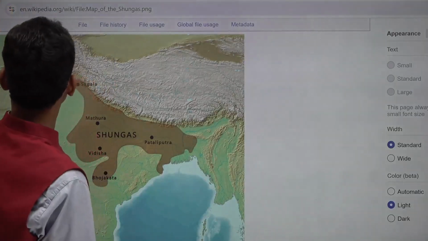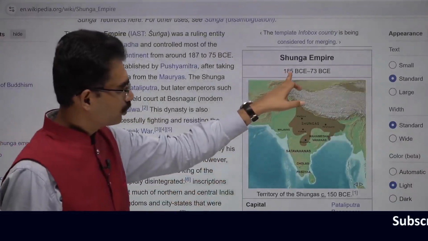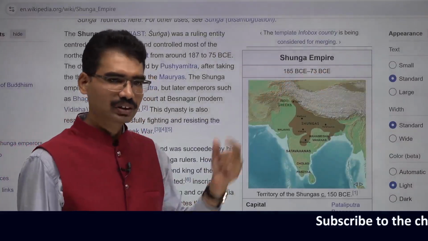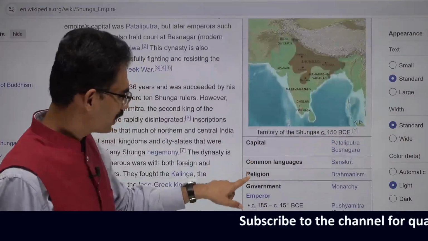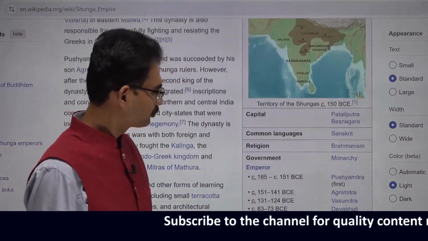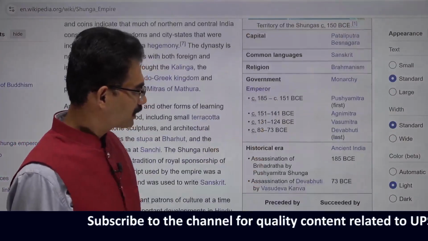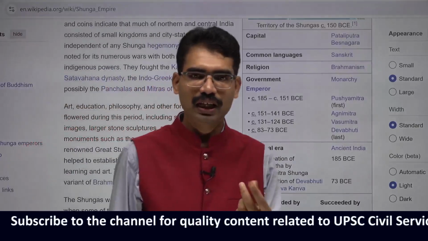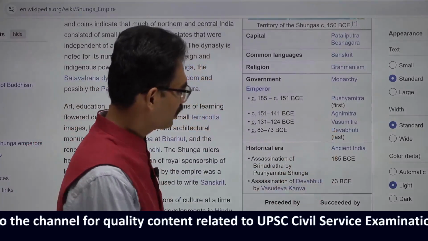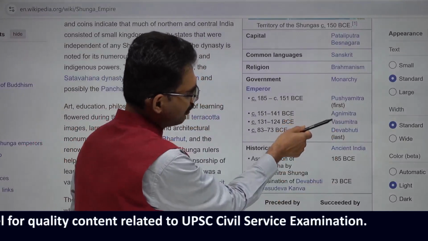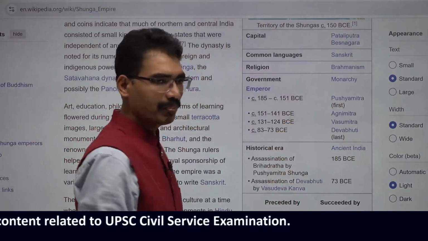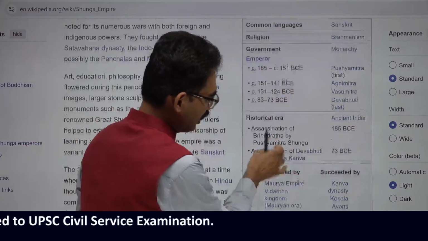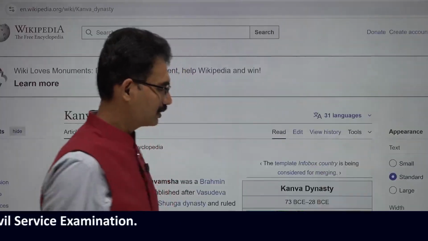See this one? From 185 to 73 BC, Shungas were there. Shungas were replaced by the Kanva dynasty. Now you see this: Pushyamitra, Agnimitra, Vasumitra, Devabhuti, Bhagabhadra also we have seen, and now succeeded by the Kanva dynasty.